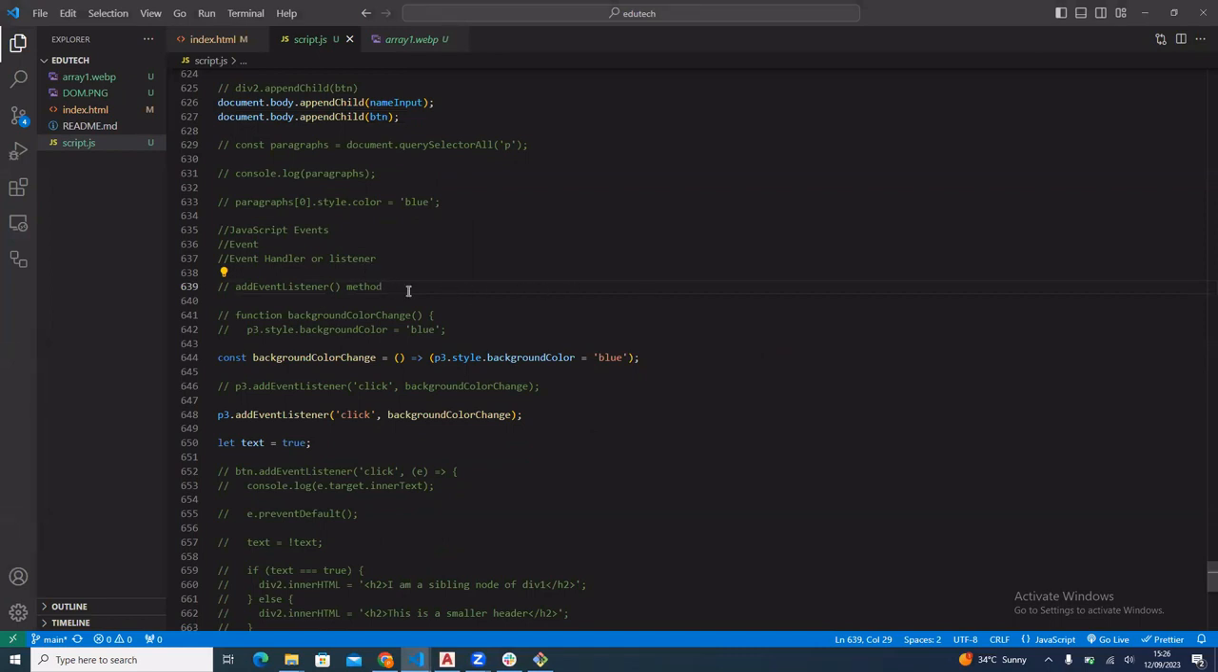We said, okay, for example, we have the click event, we have the event, and we have the event handlers. Now, JavaScript itself has provided a method for us, a method that helps us trigger the events and also carry out a particular action based on the event we triggered. And we'll say that method is called the add event listener method.